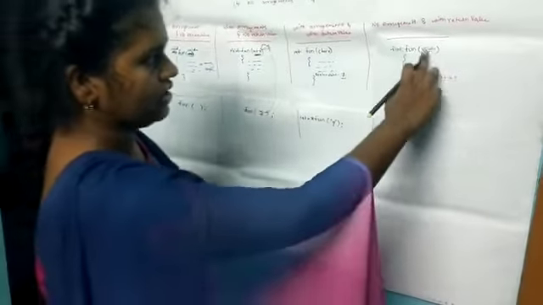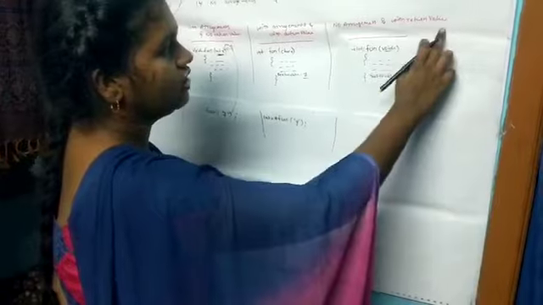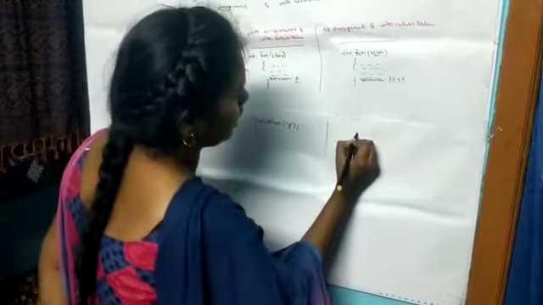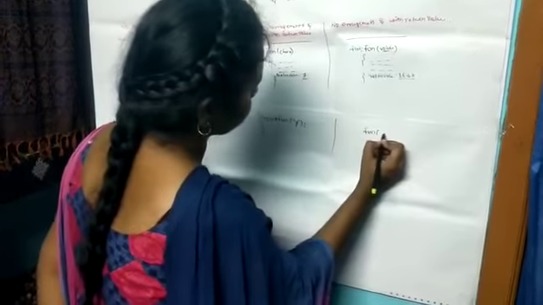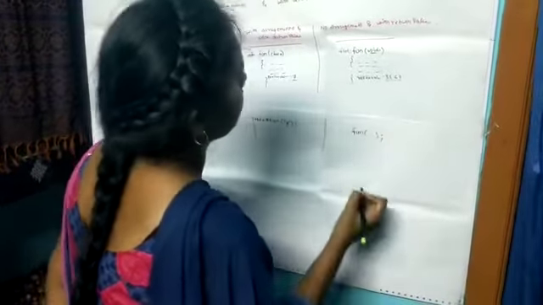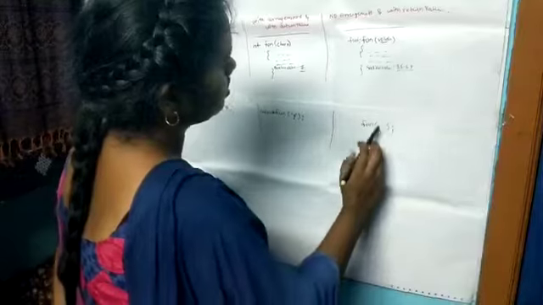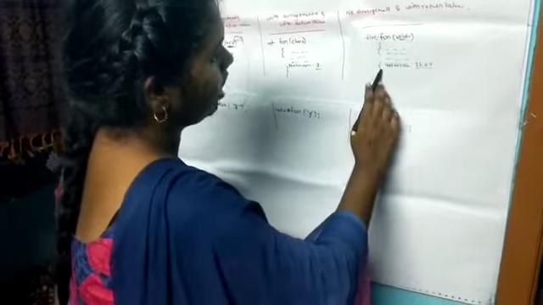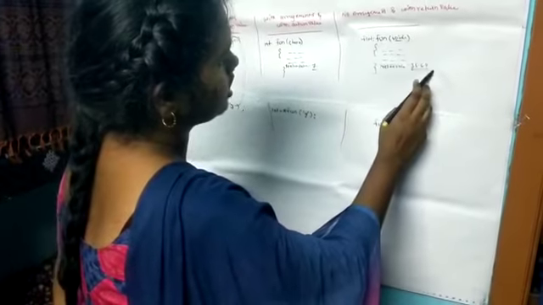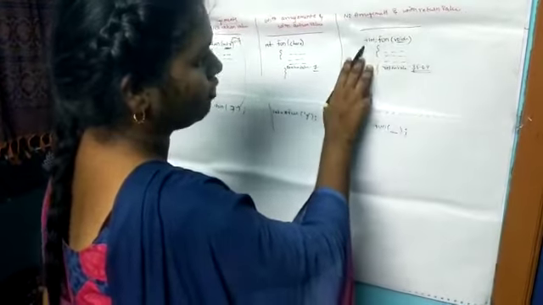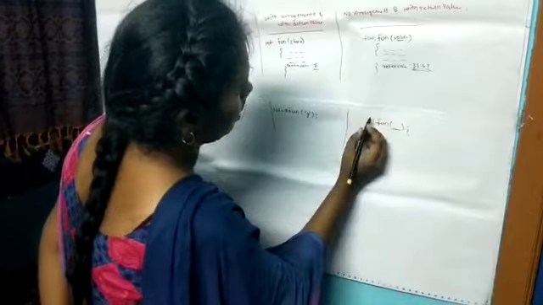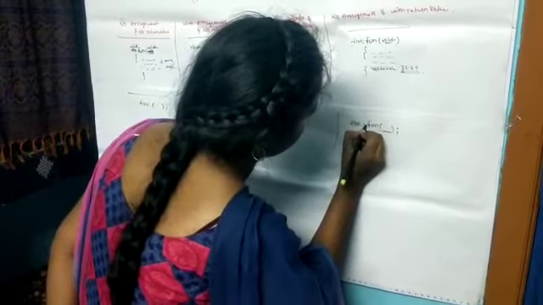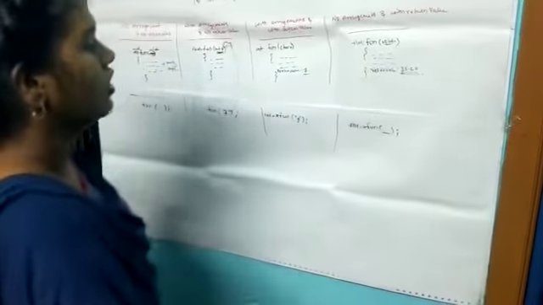That's it. Next, no arguments and with return value. We have to write like this: function ended with semicolon. No arguments means no need to write here, and with return value means here it is a decimal value. Decimal value means float value. So here we have to write float.